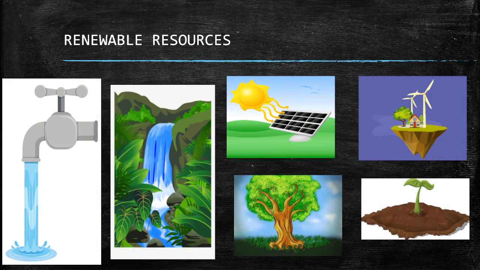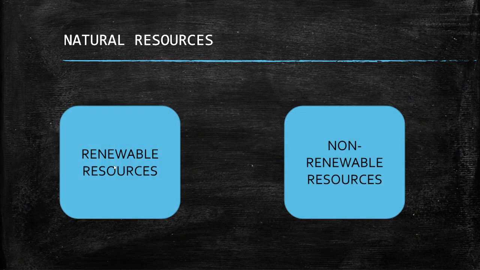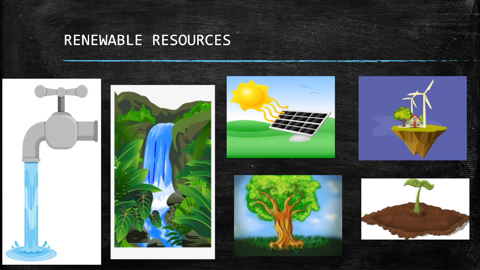Take the example of gold. Gold takes thousands of years to be renewed. And once it is finished, after thousands and lakhs of years, we will get it. So these are called non-renewable resources.